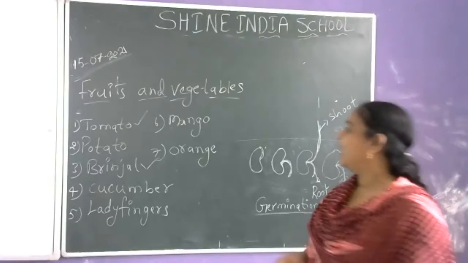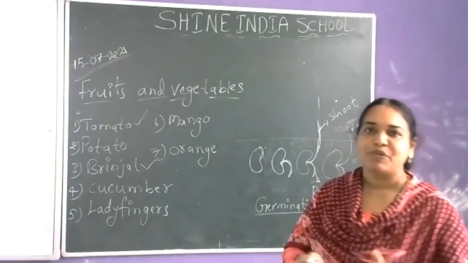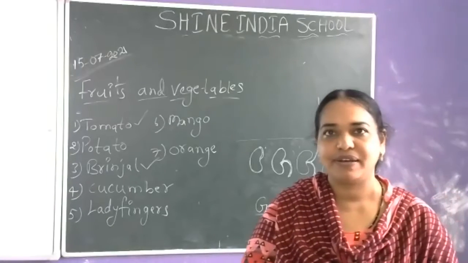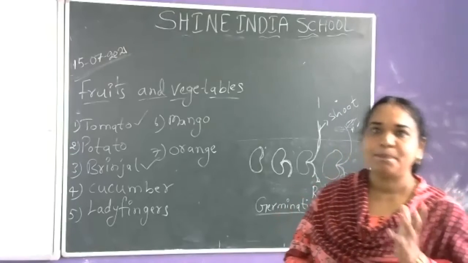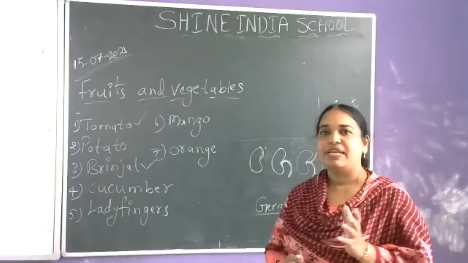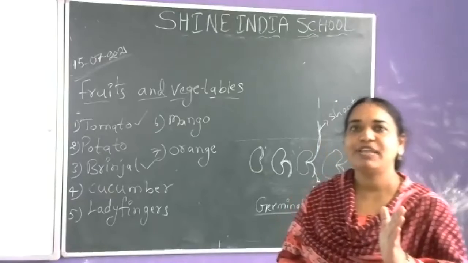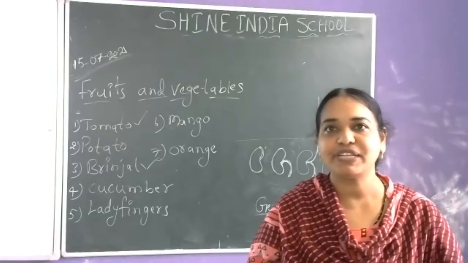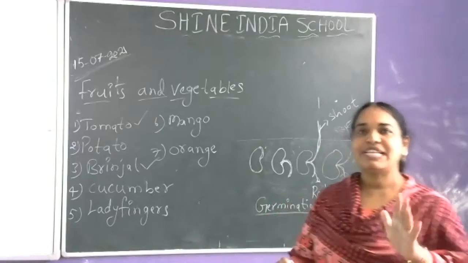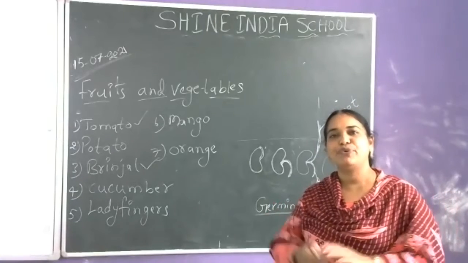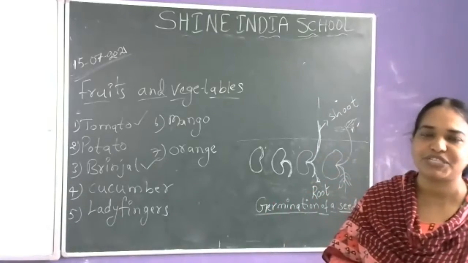So here, what is a fruit first of all? Wait, I will give the definition of fruit. After that, you have to say which is fruit and which is vegetable. Fruit also has a particular definition.